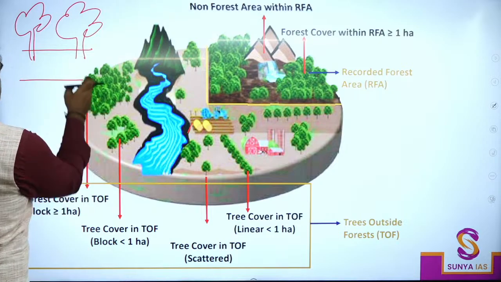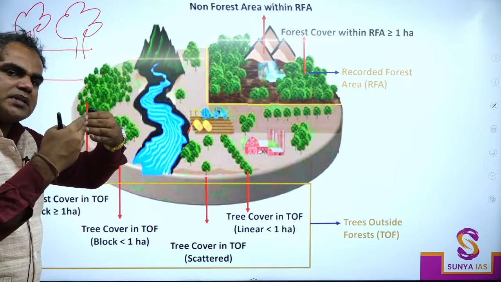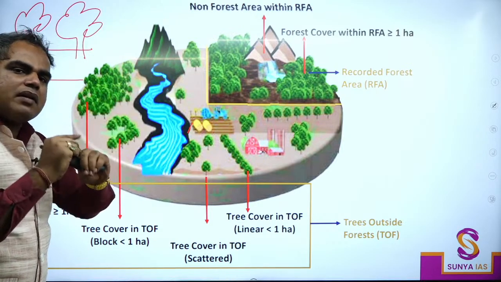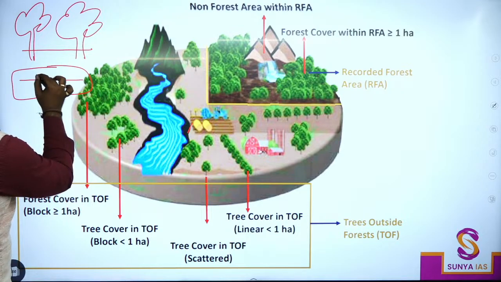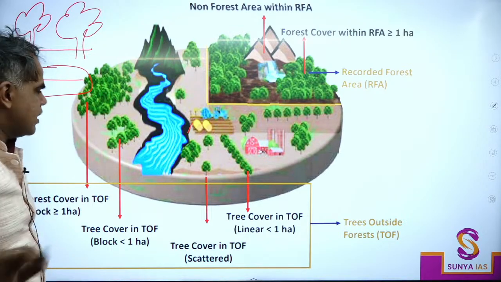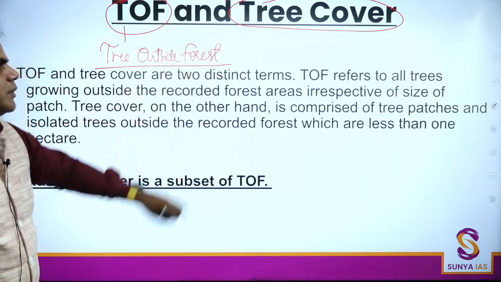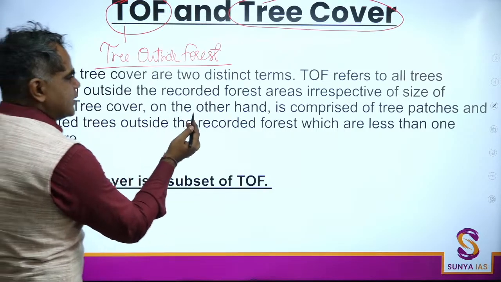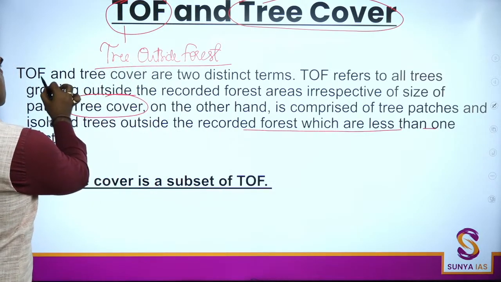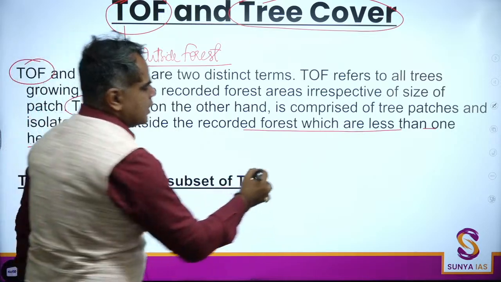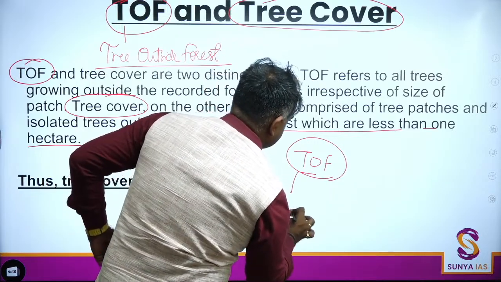cover will be overall in this area of less than 1 hectare, because more than 1 hectare and more than 10% canopy density, that is forest. So tree cover will have to be lesser than 1 hectare also, and these areas are going to be having the canopy density of less than 10%. Now let's see this. Both these two terms are separate. TOF is tree outside forest and one is tree cover. So tree cover are these patches which are less than 1 hectare. This is your tree cover. But TOF is a very broad term. Tree outside forest includes something known as the tree cover.